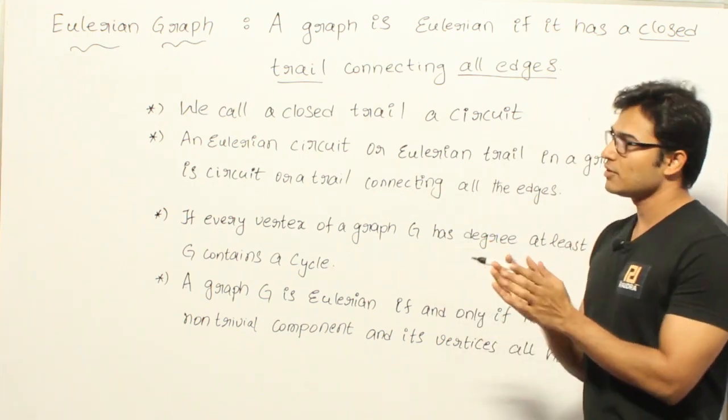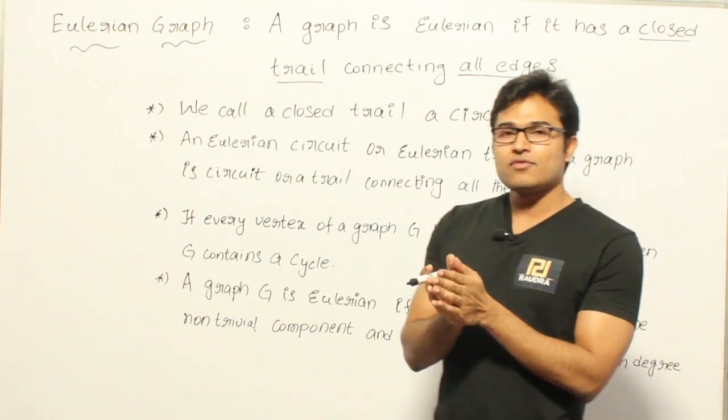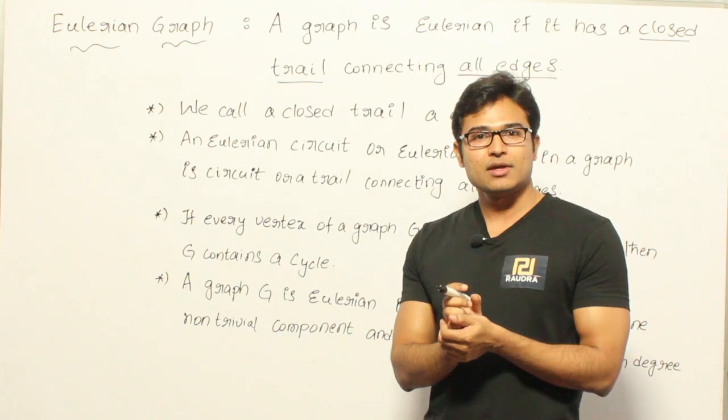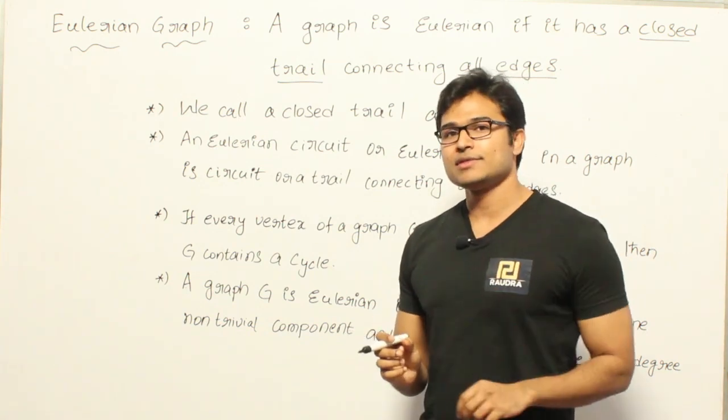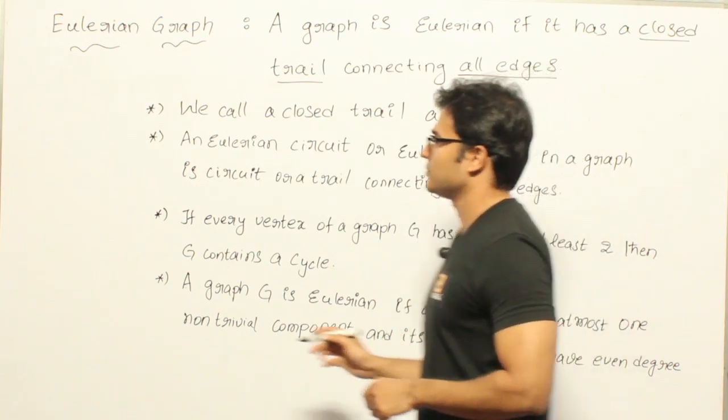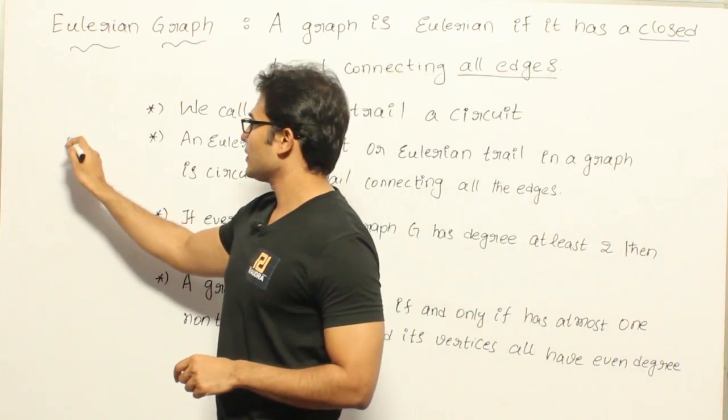So to simplify it, in a graph, if you are able to find a closed circuit in such a way that all the edges are covered exactly once, then that graph is called an Eulerian graph. So I'll just take an example and explain it. Now let us say you have a graph like this.